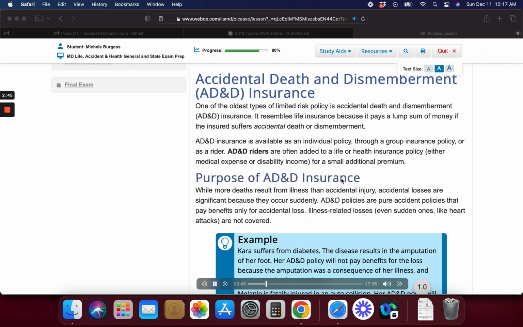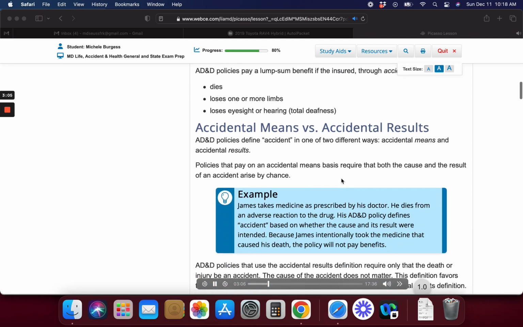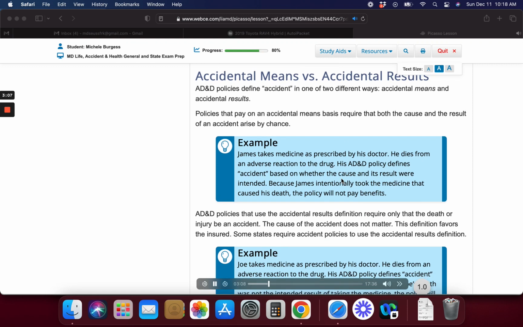AD&D policies pay a lump sum benefit if the insured, through accidental injury, dies, loses one or more limbs, loses eyesight or hearing, total deafness. Accidental means versus accidental results. AD&D policies define accident in one of two different ways: accidental means and accidental results.